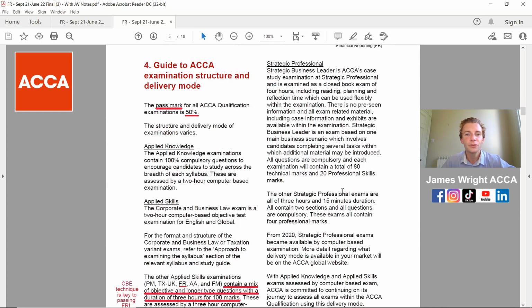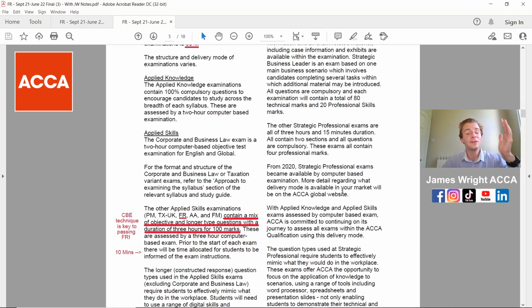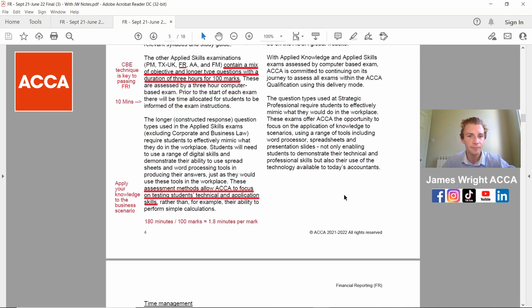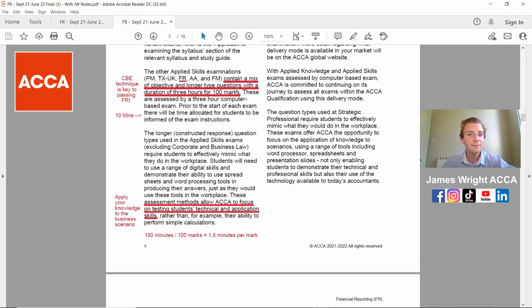Now, carrying on through the actual document, the pass mark, if this maybe could be your first exam, maybe you've got a couple of exemptions, the pass mark for this exam is 50%. There are 100 marks, and I know you're probably thinking, oh, I only need to get 50 out of 100. Trust me, this is a tricky 50 to get because only 50% of students actually pass it as well. ACCA and the team here continually say that the exam will contain a mix of objective and longer type questions, which I'll show you later on in the video which sections they will fall into.